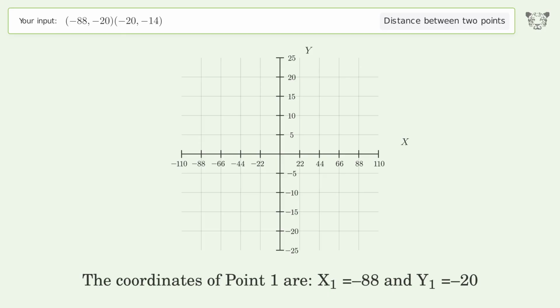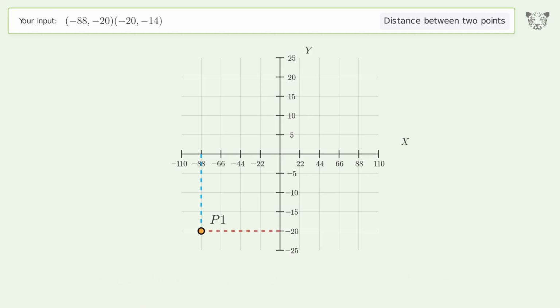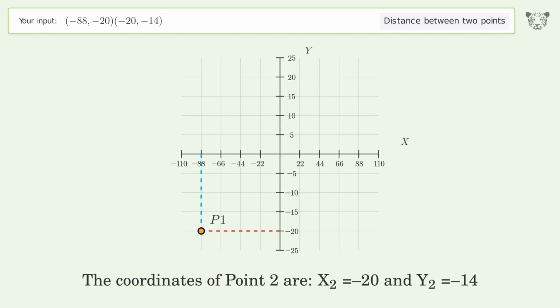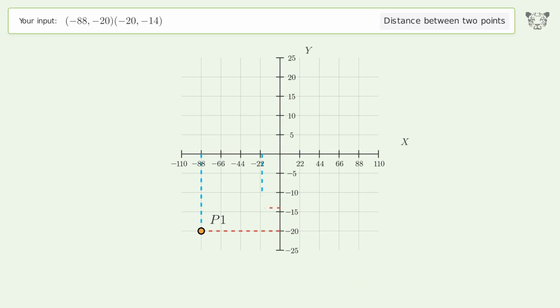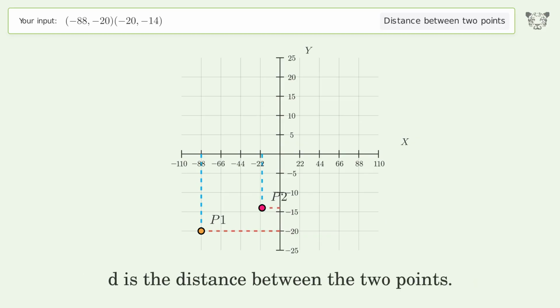The coordinates of point 1 are x1 equals -88 and y1 equals -20. The coordinates of point 2 are x2 equals -20 and y2 equals -14. D is the distance between the 2 points.